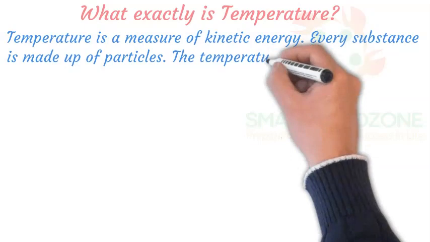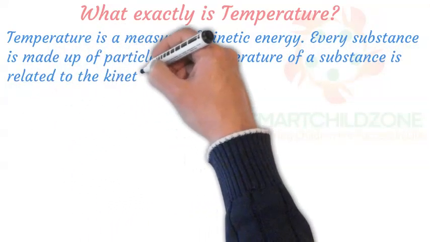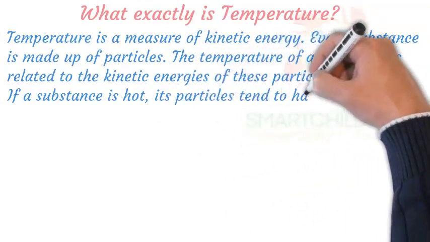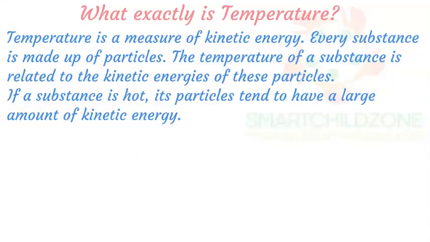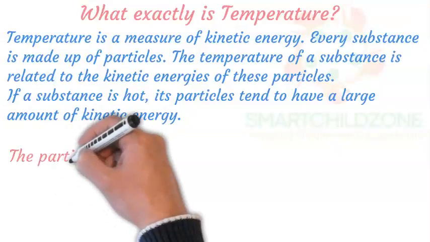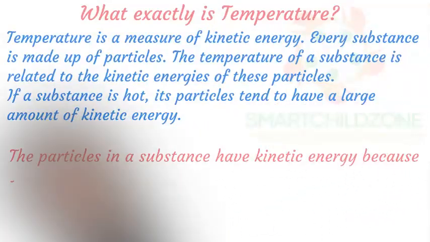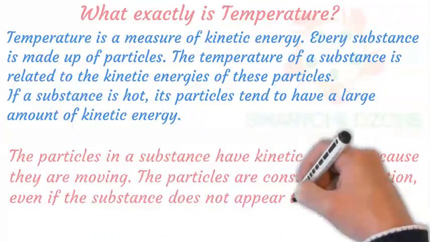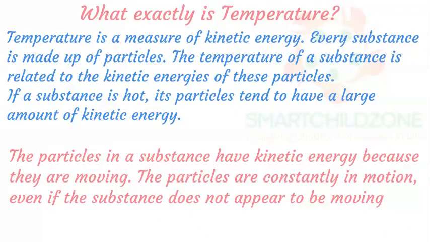Every substance is made up of particles. The temperature of a substance is related to the kinetic energies of these particles. If a substance is hot, its particles tend to have a large amount of kinetic energy. The particles in a substance have kinetic energy because they are moving. The particles are constantly in motion, even if the substance does not appear to be moving.